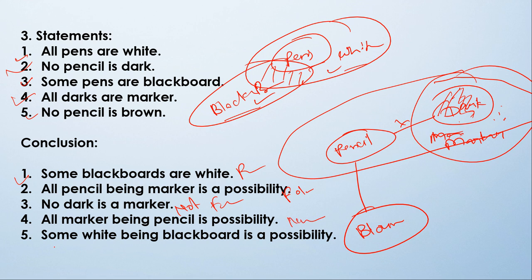Now come to the fifth conclusion. Some white being blackboard is a possibility. Where is white? This is white and being blackboard. So this is also following because some white are already blackboard. So yes, this is also correct. This is also possible. This is also following. So now what is our answer? Our answer will be only third and fourth are not following.